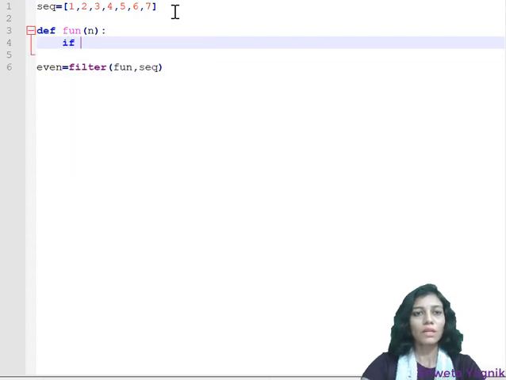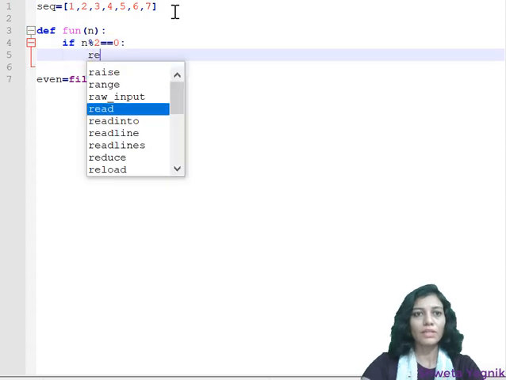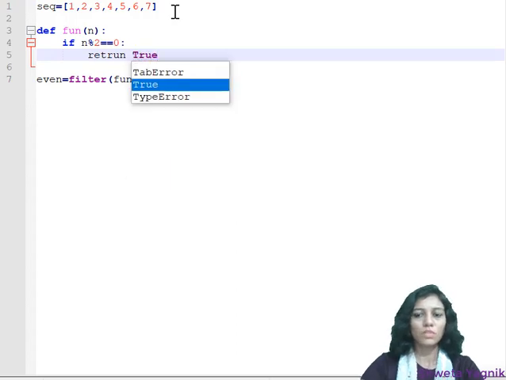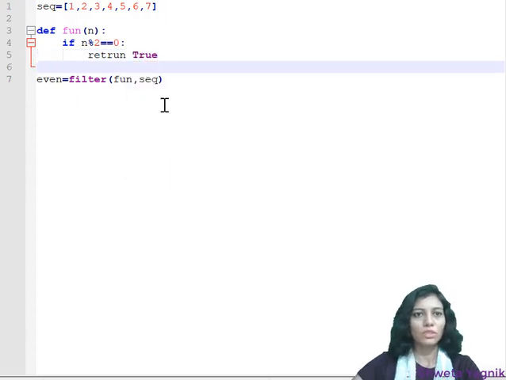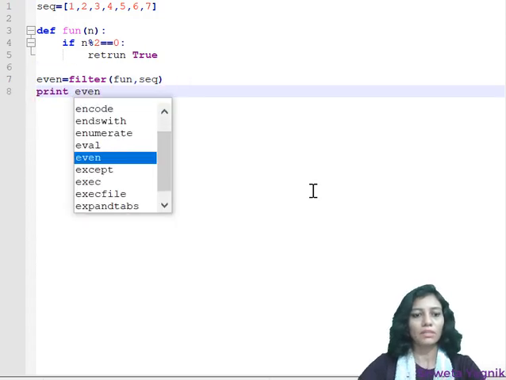If n modulo 2 equals 0, that means it's an even number, then I will return true. This is what I want. So this operation will be operated on each and every element of the sequence. Let's see what will be printed in even. Let's execute the code and see.